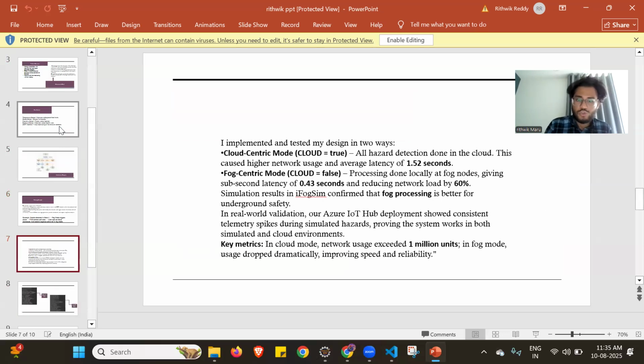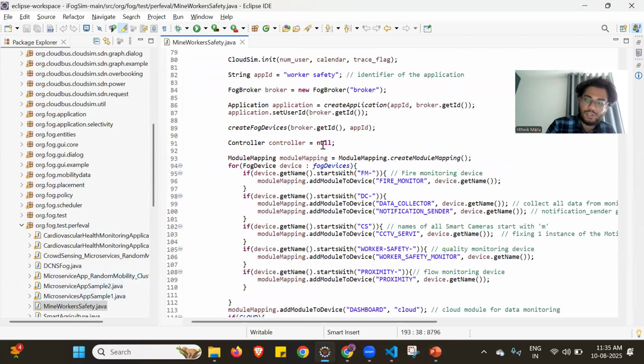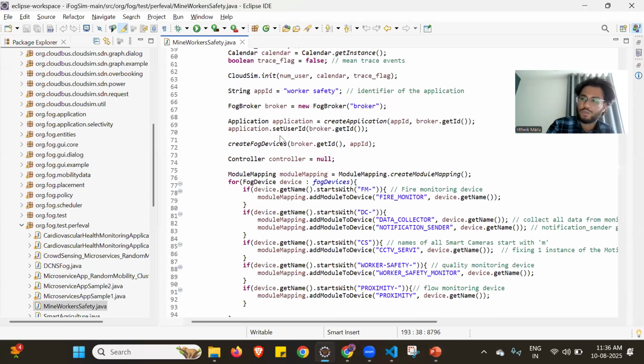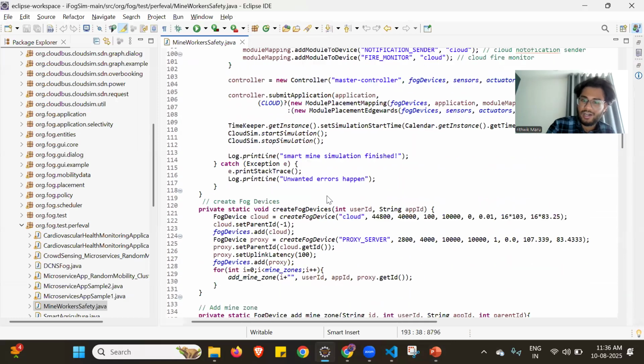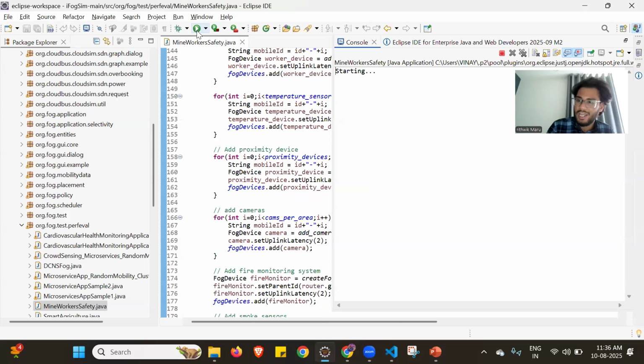As I said, for developing this I need two simulations. One we call iFogSim, which is the basic cloud simulation you need. For this I use the technical stack Eclipse, and my code is in Java. This is my basic setup, and you can see all my libraries over here. Explaining the code, I have kept a class here called MineWorkerSafety. In this, I have set many modules to add my sensors, alert on my sensors, and collect the data from the sensors. Once I run that, it gives the metrics of the collection.